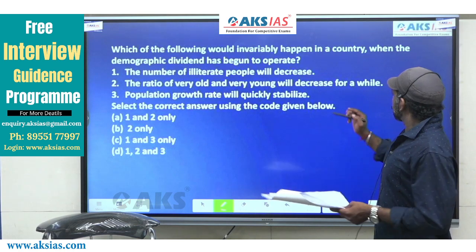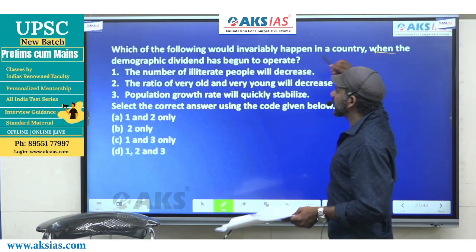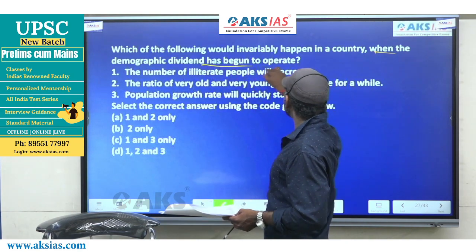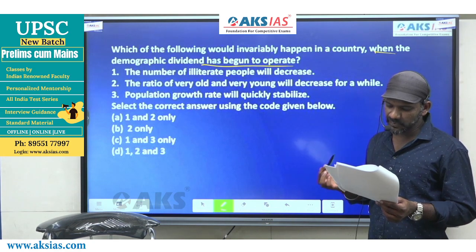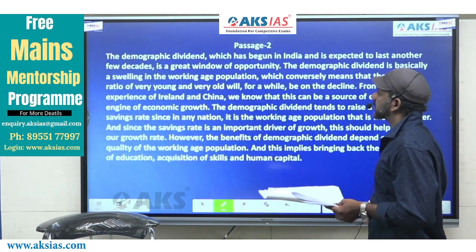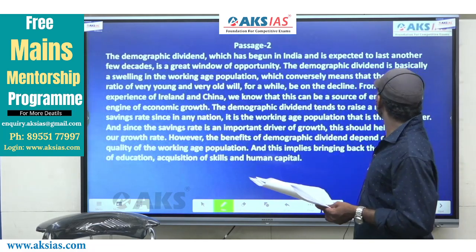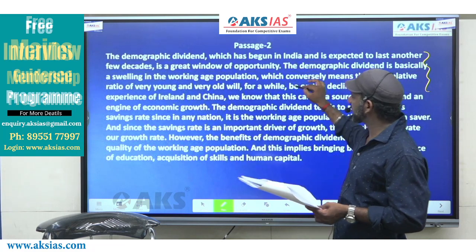What the question is asking us to find out is, when the demographic dividend begins to operate, what happens in a country? This is what we are asked to find out. And the mention about this comes in the first part of the passage, right? We'll just read this part of the passage.